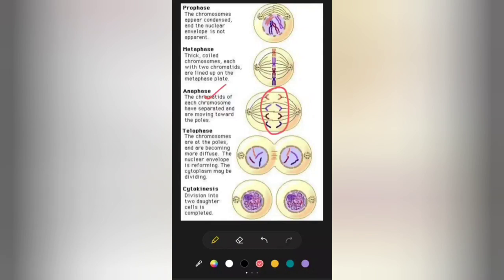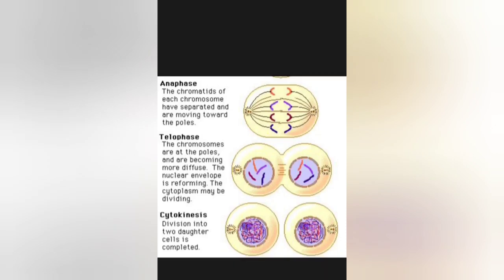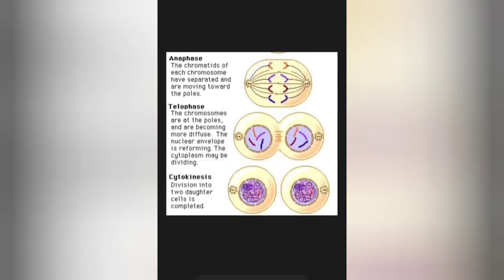To the class 11 students, this is part 3 of the chapter cell division, and in my previous video I completed till the topic of anaphase. We got to know that in this phase of mitotic cell division, the two sister chromatids get separated from each other. As you can see, they are attracted towards the opposite poles and get separated from each other.